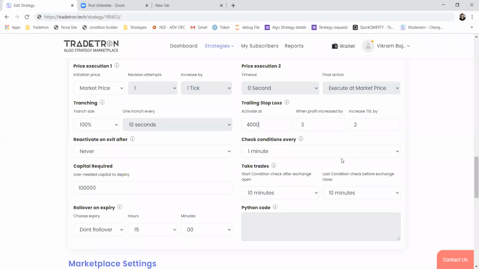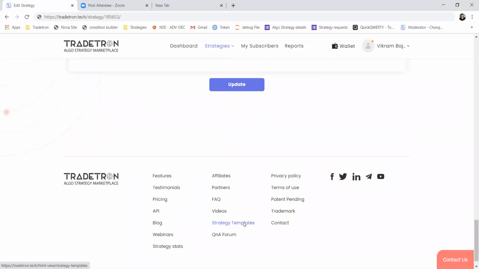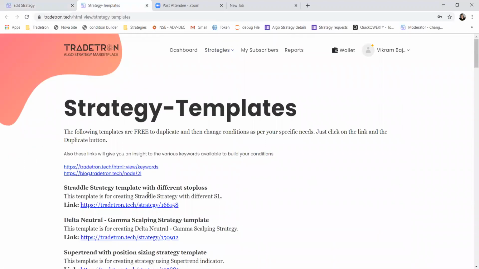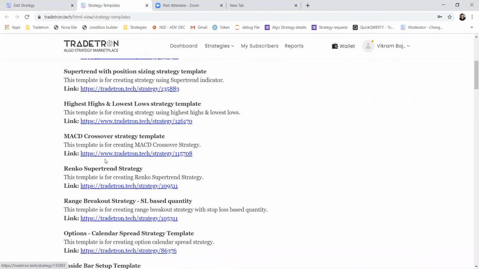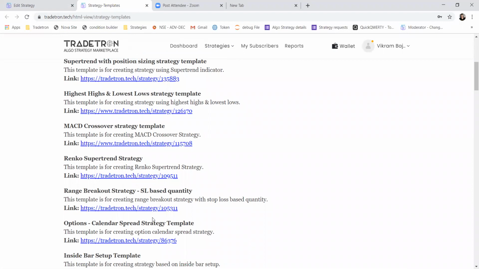Will you create a strategy free of charge for me or are there any charges? You can check the strategy templates here. There are many templates available for free. If any of these templates meet your requirement, you can just duplicate it in your account and change the parameters as per your requirement. But if it is something specific, any specific logic you want us to build, then it will be chargeable.